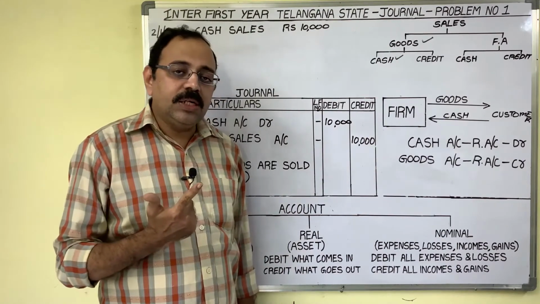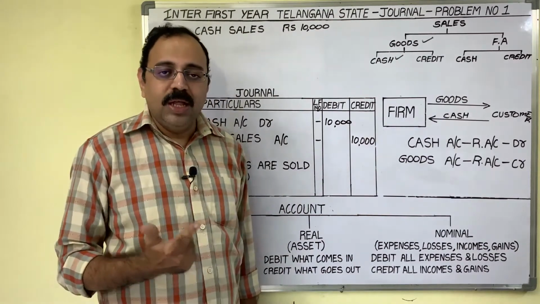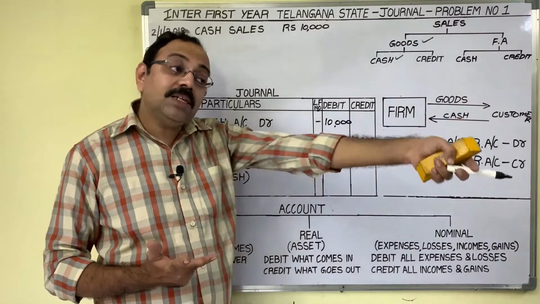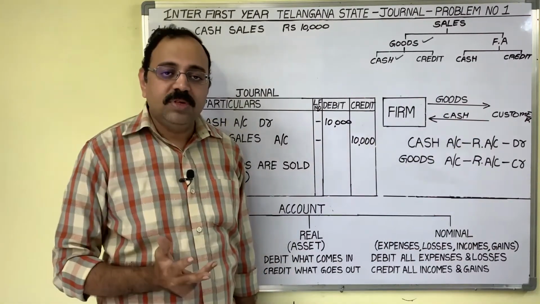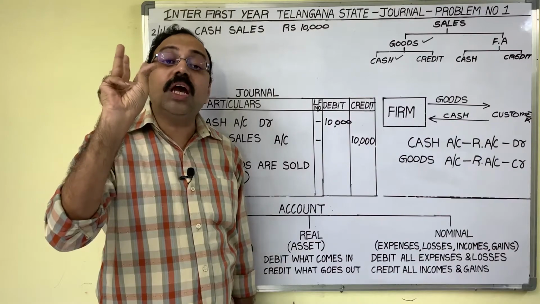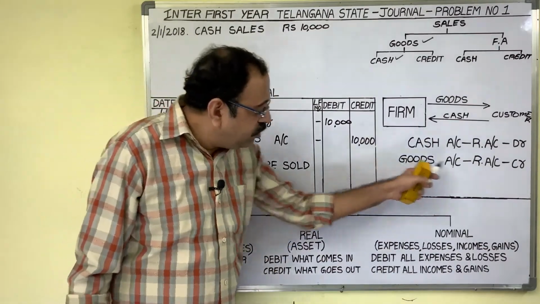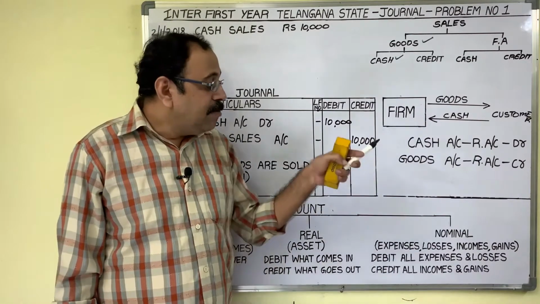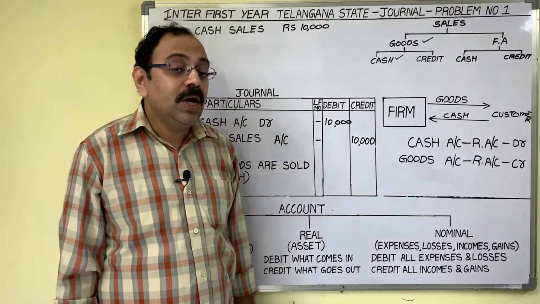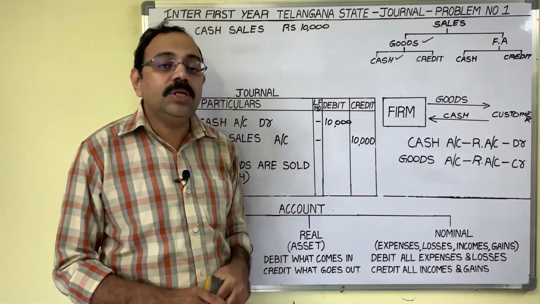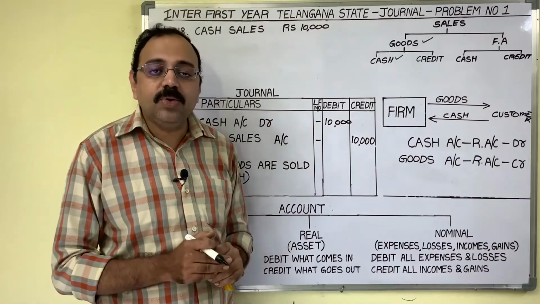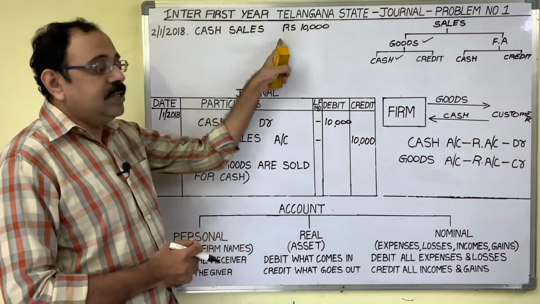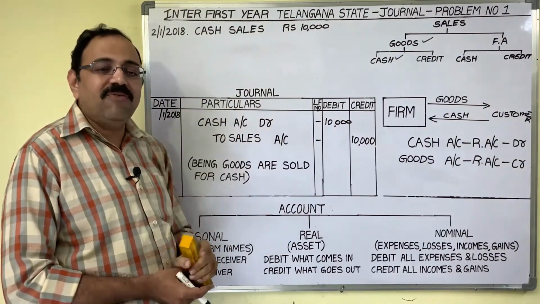We purchased once, now we are returning those goods. Then also the goods word comes. We sold to a customer once, now the customer is returning. Then also goods come. So in four events, the goods account comes. If you simply leave it like this, there is no clarity. Is this purchase transaction related goods, or sales transaction related goods, or purchase return transaction related goods? No clarity. So what should we do? Instead of writing the goods word, we should enter the transaction here.